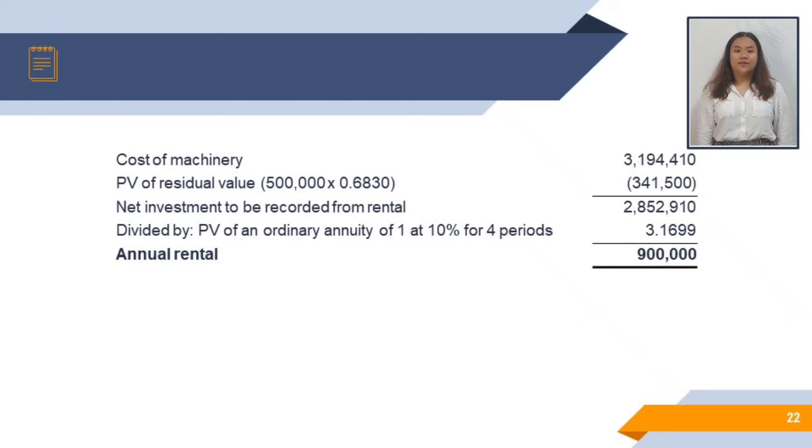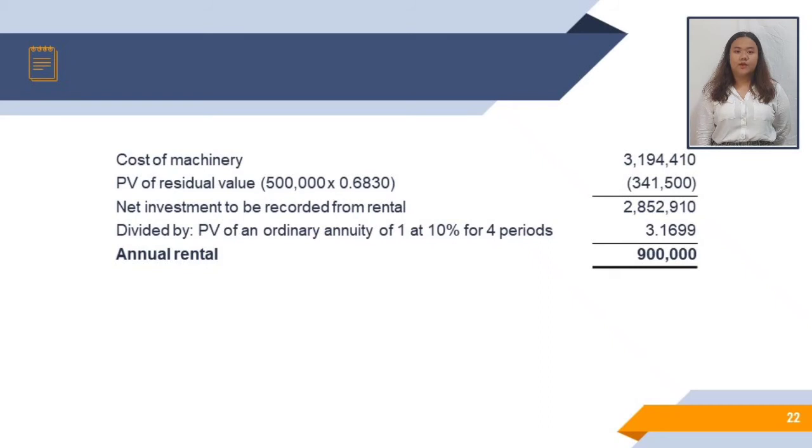To compute the annual rental, you need to less the present value of the residual value to the cost of machinery. The present value of the residual value is computed by multiplying the residual value by the present value of 1 at 10% for 4 periods. So 500,000 multiplied by 0.6830 is equal to 341,500. After you get the present value of residual value, you will now less it to the cost of machinery.